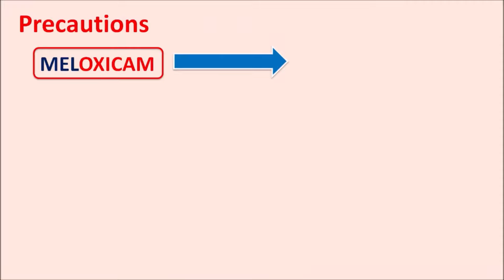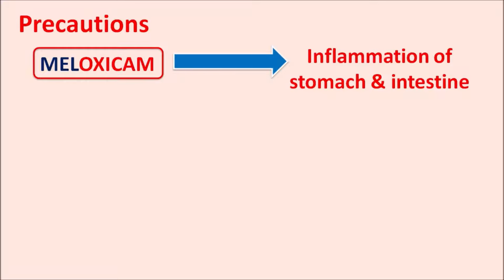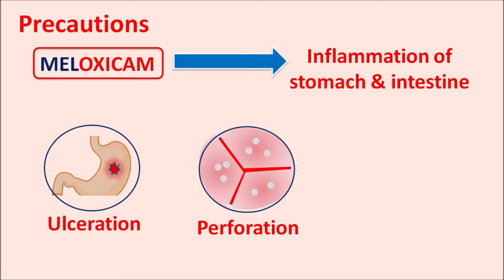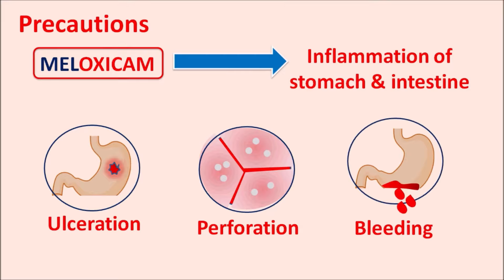Similarly, this drug can increase the inflammation of stomach as well as intestine. Again, this is because of reduced production due to inhibition of COX-1 enzyme activity. So this results in the ulceration of stomach as well as intestine and increased perforation. Finally, it can also lead to some gastrointestinal bleeding. So all these side effects are observed with meloxicam, particularly at high dose when it is prescribed for chronic periods.